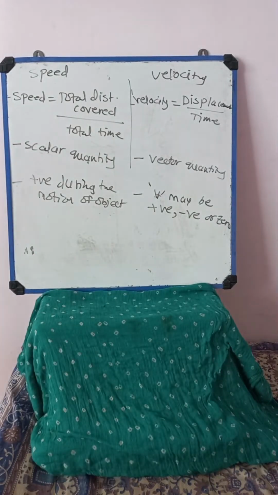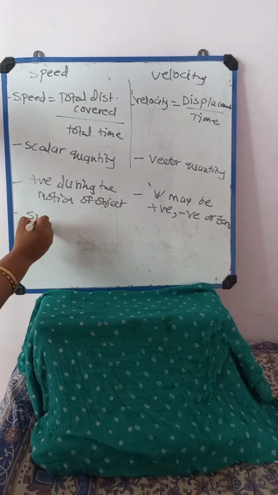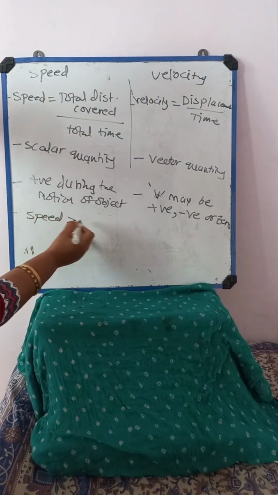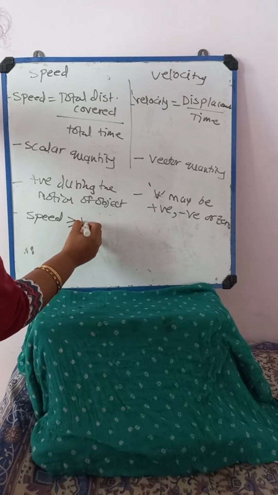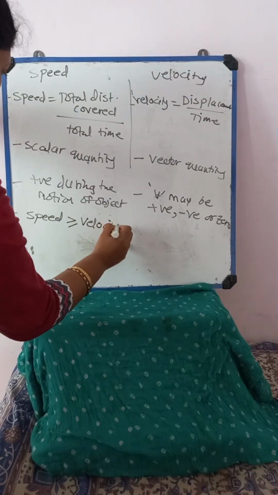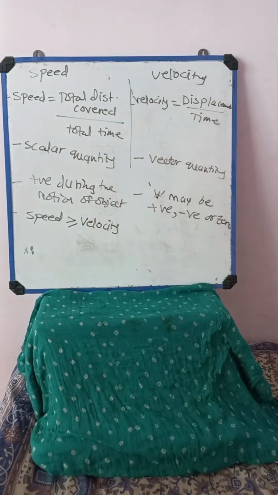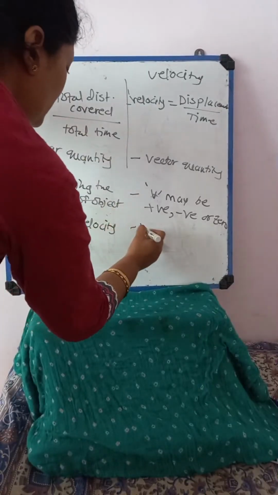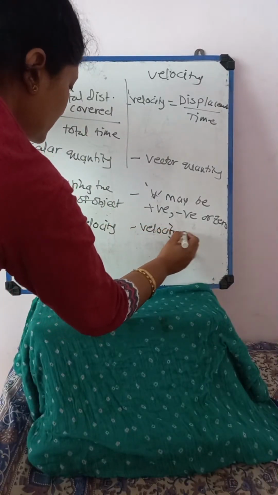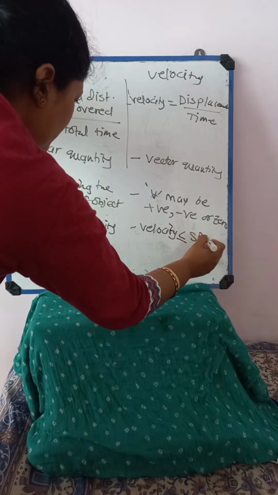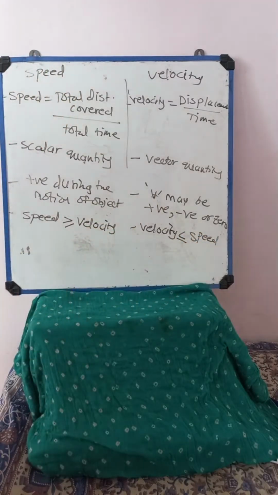Okay, and one more important point: speed is equal to or greater than the magnitude of velocity. And what about the velocity? Velocity is always less than or equal to the speed. So write down here, velocity is less than or equal to the speed. Just reverse it, you will get the answer.